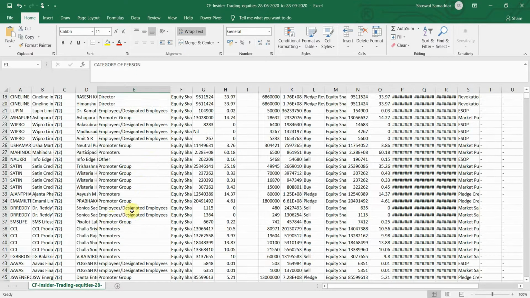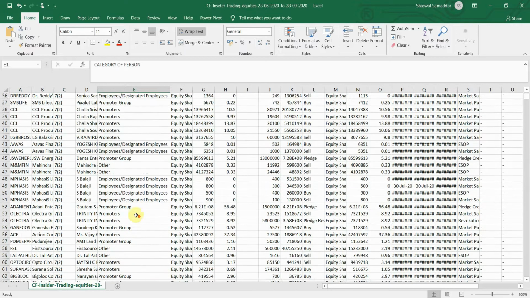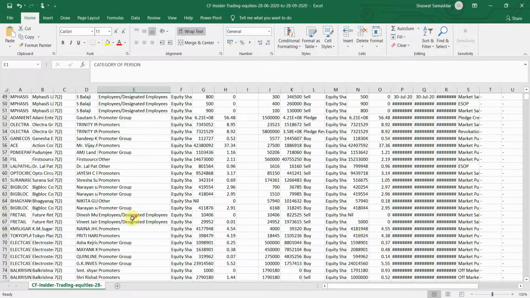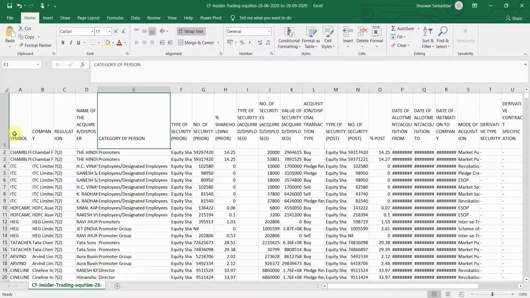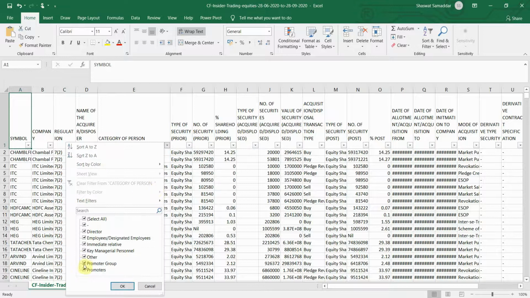As you can see in this E column, which is currently selected, I'll just quickly widen it. So you can see the heading of this column is category of persons. From here I will get the data on who bought the shares. So I only want the promoters or promoter groups to have bought the shares.